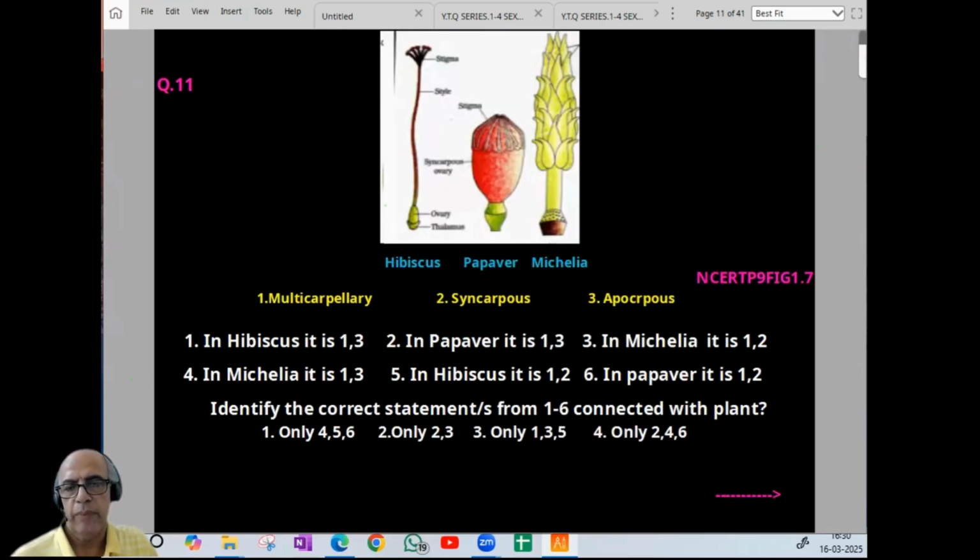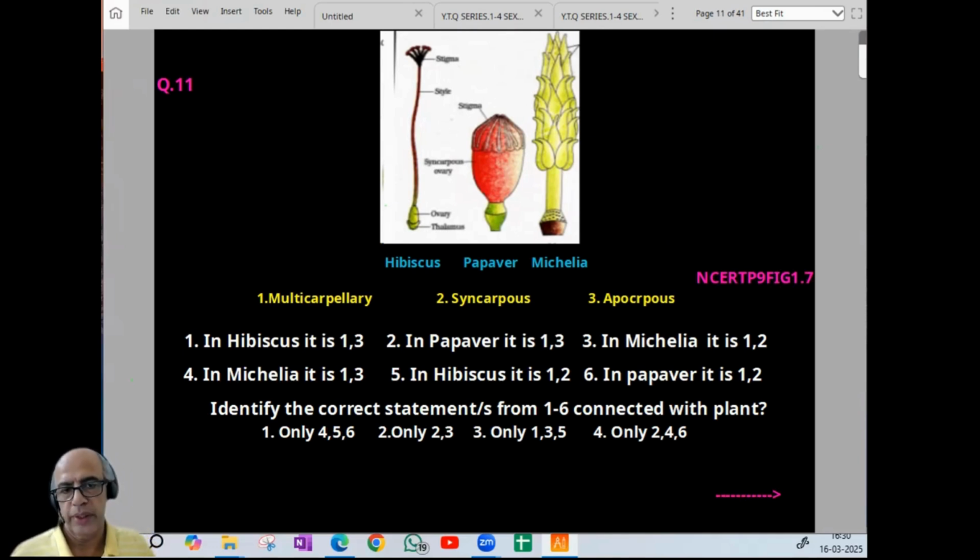Again, a famous diagram-based question. People will normally make mistakes when this is given. Directly, normally they will not provide it. If you get it, you are lucky. NCERT only. So 3 plants, hibiscus, papaver, and michelia are given, and their ovary, ovule, etc. That arrangement is given as multicarpellary, syncarpous, apocarpous. That way they give. So what you have to choose is, in hibiscus, it is 1 and 3.